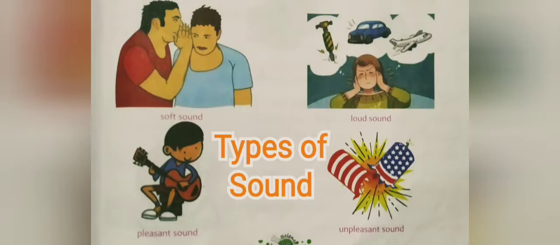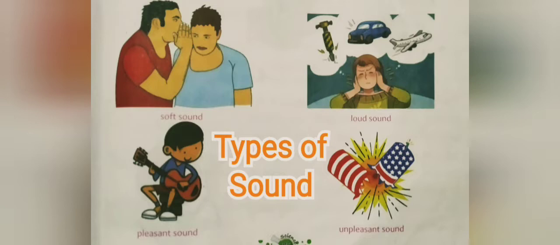Bachcho, types of sound. Recently, I taught you that everything has a particular sound. We have so many things in our surroundings, and everything has a particular sound. Okay, you can see the picture here. So different things make different sounds, right? Some sounds are soft, while some are so loud, and some are pleasant, while some are unpleasant. So bachcho, sounds that are loud and unpleasant are called noises. Okay, and they are harmful for our health.